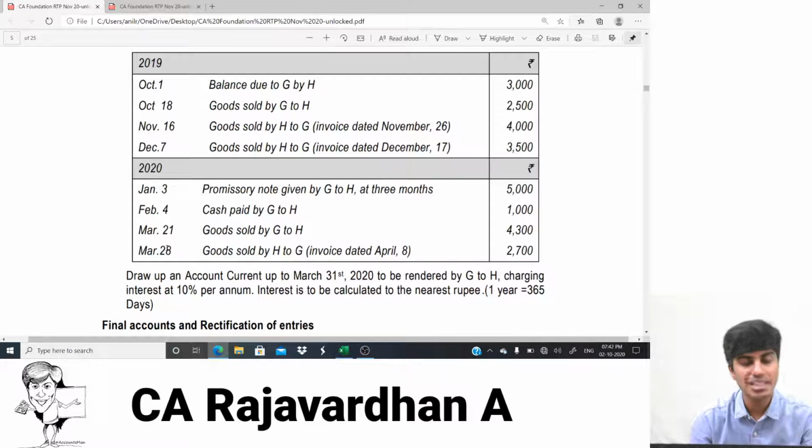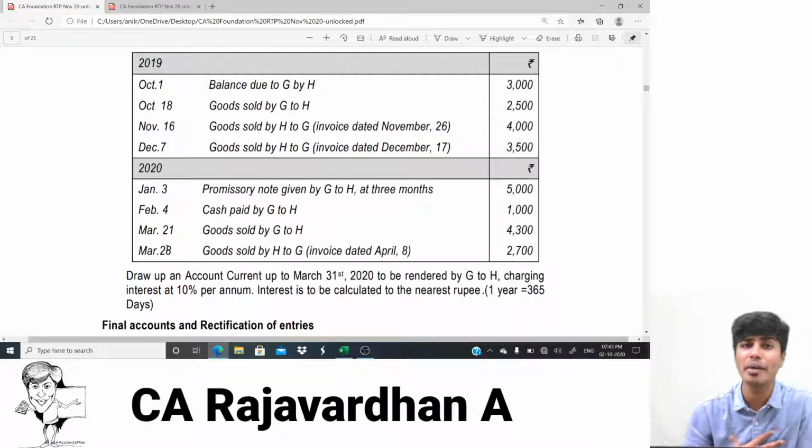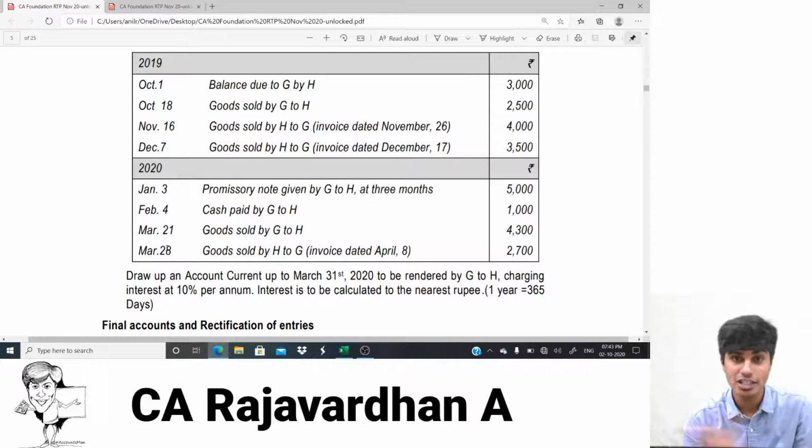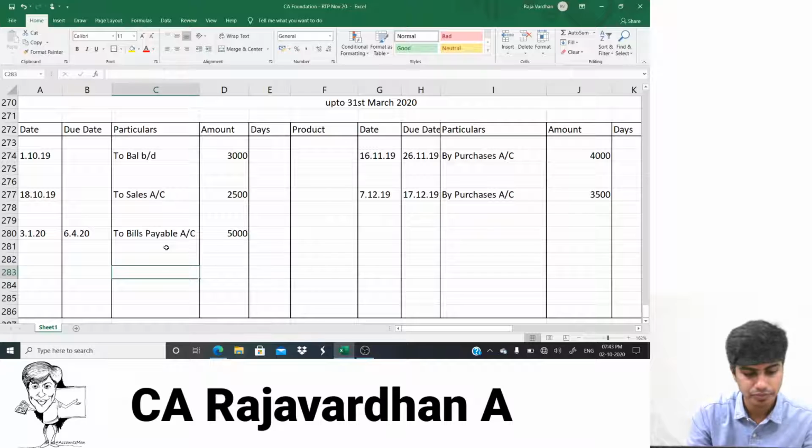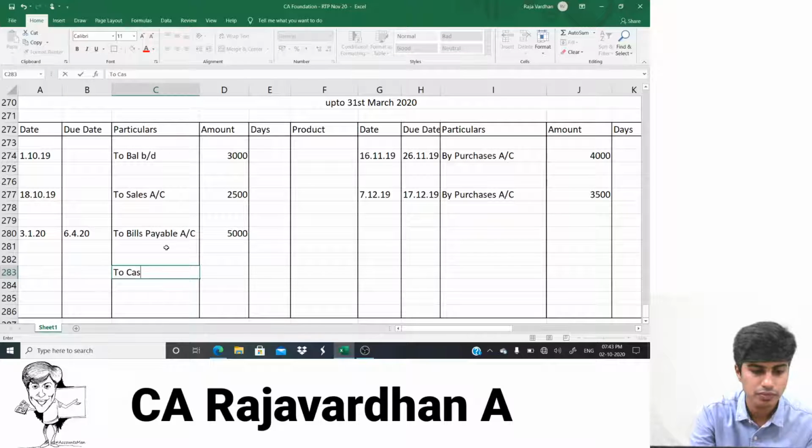February 4th. What's happening on February 4th? Cash paid by G to H. So is it cash payment to us or cash receipt? Go by the name. By G to H. So they're giving from G's perspective. G is paying. Who am I? G. So G is paying, so to cash. Whom are we paying? H. So the journal entry when G pays to H is H account debit to cash account. So in H account, I'll write to cash account. Okay, guys.